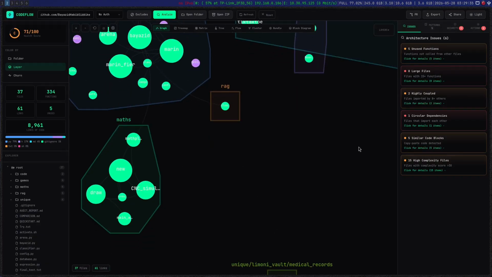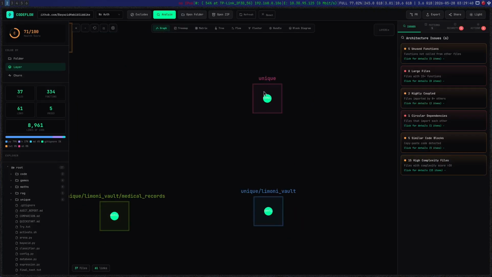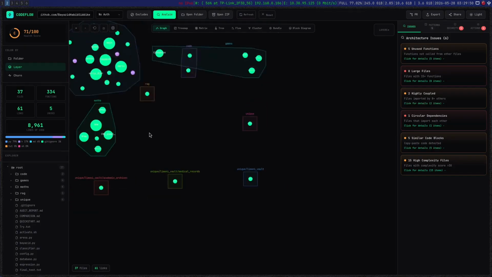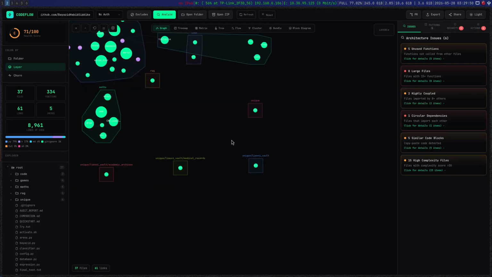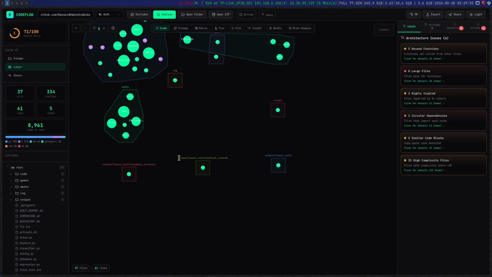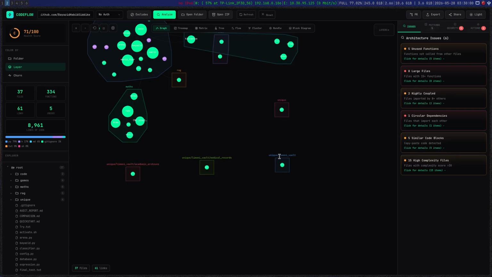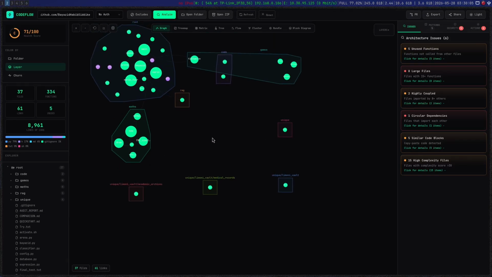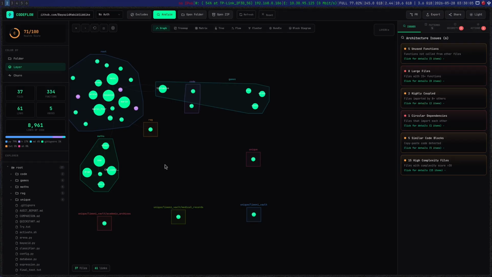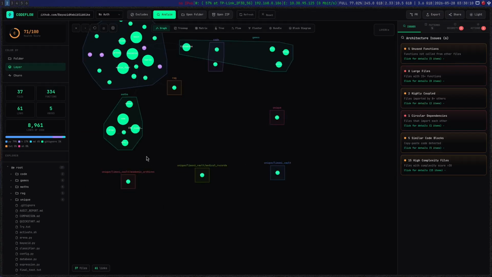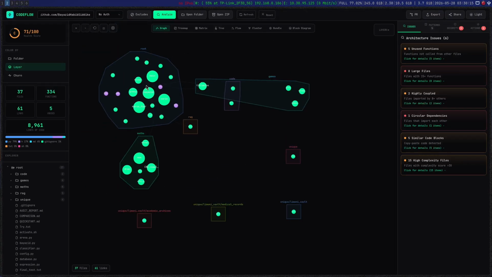There are more things, like unique. This is actually a folder, and this folder is basically a playground for both BAYAZID and Marine. This one is Marine's vault, and this one is also Marine's vault, so all of these three are Marine's vault. That means whenever Marine tries to execute something, she executes in this folder, and BAYAZID does the same.